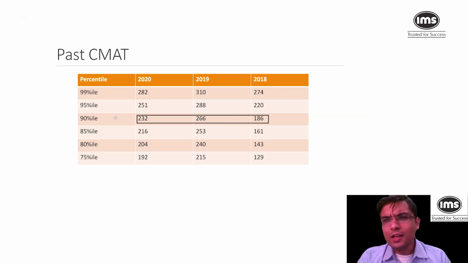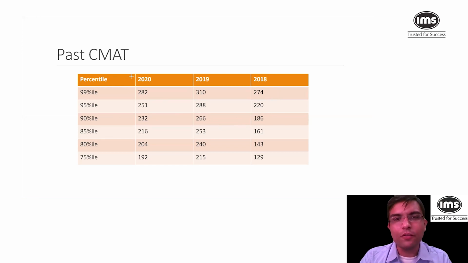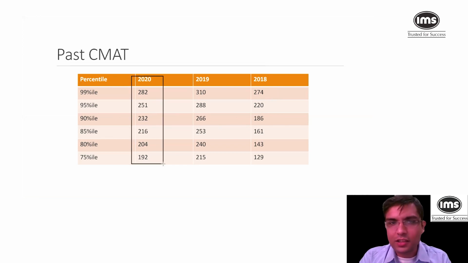Having seen probably the past 7 CMATs, I feel last year's paper was of average difficulty level, and I am forecasting this year's paper to be on a similar level of difficulty. You have to take things with a pinch of salt. It is a forecast. No one can say anything with guarantee, but I am forecasting that the level of difficulty will be similar to 2020. So if you want to get into the 95 percentile mark, you should target 250 as a number.